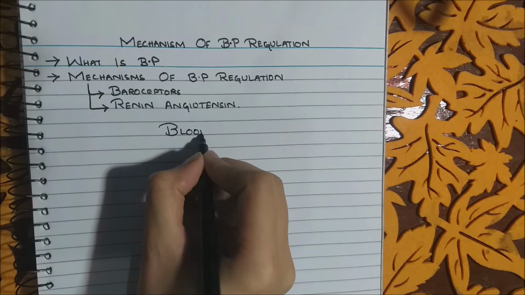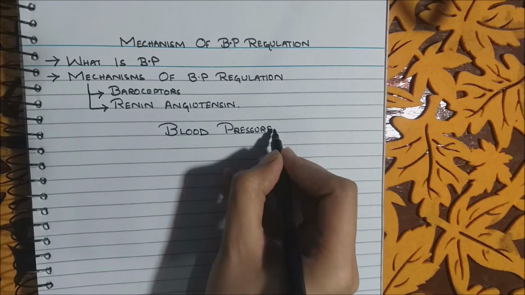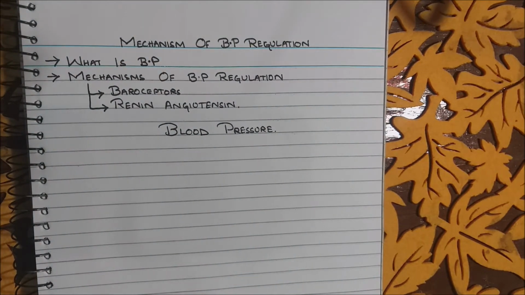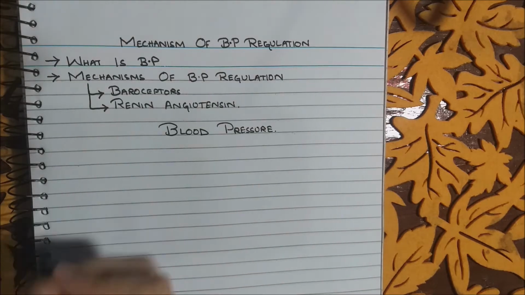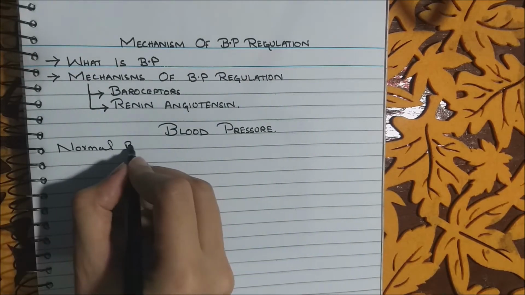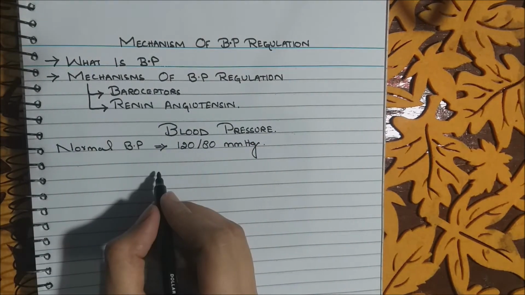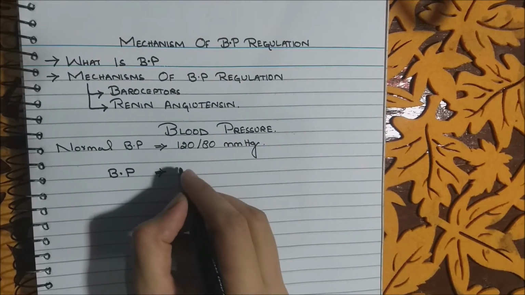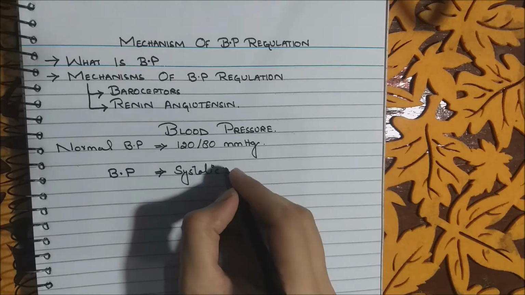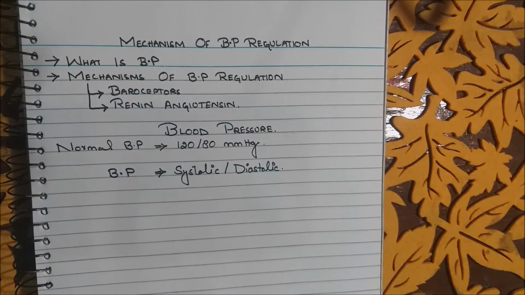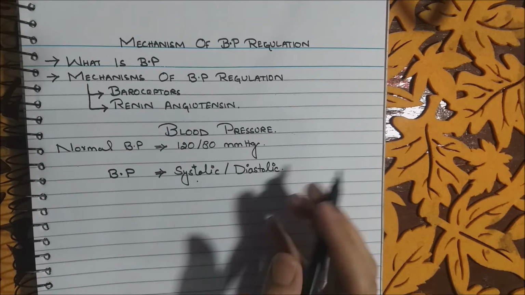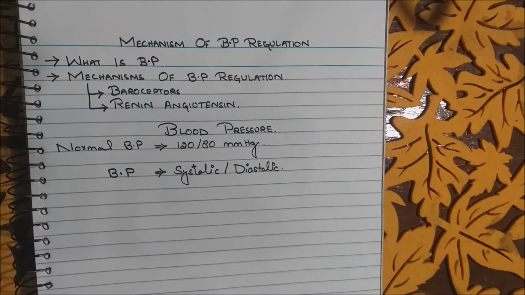So let's start with blood pressure. Blood pressure is defined as the pressure exerted by the blood on the walls of blood vessels. Normal blood pressure is 120 by 80 mm of mercury. Here the upper one, 120, is known as systolic blood pressure, while the lower one, 80, is known as diastolic blood pressure.